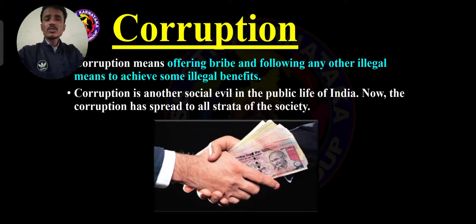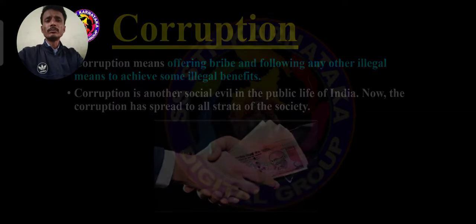Corruption is another social evil in the public life of India. We, the public, are facing a lot of corruption problems. Now corruption has spread to all strata of society. Wherever we go, in any kind of society throughout the nation, corruption is there. Strata means a layer of the earth. Wherever we go throughout the world, corruption is there. That is why corruption is also a very important problem.